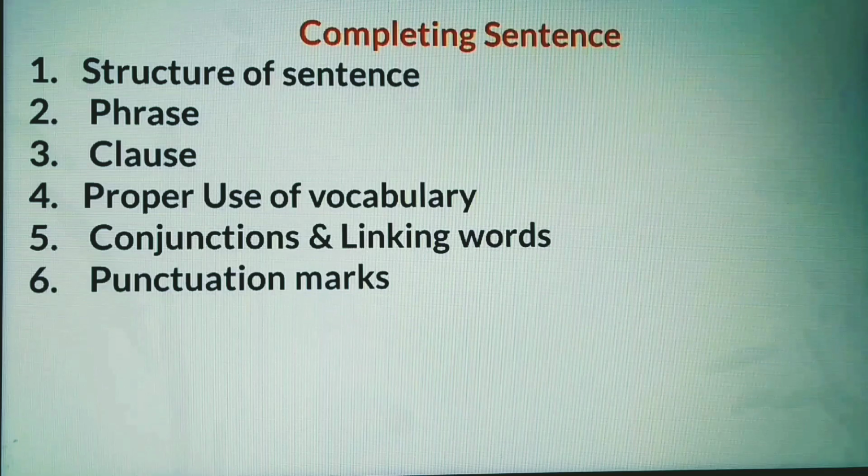Our today's topic is completing sentence. Dear learners, let's see how to complete the incomplete sentences using rules and structures. To do well in the completing sentence, some other relevant things you are to know. These are structure of sentences, phrase, clause, proper use of vocabulary, conjunctions, linking words, and use of punctuation marks.